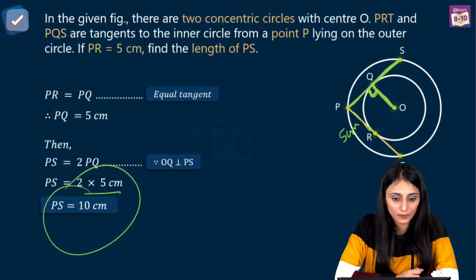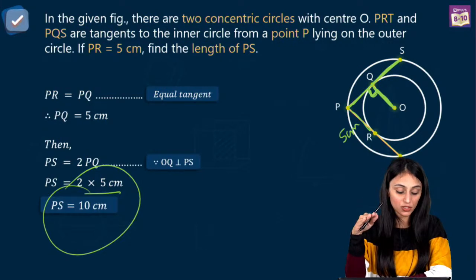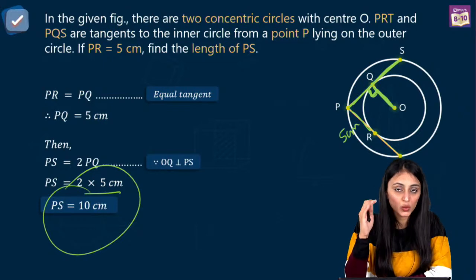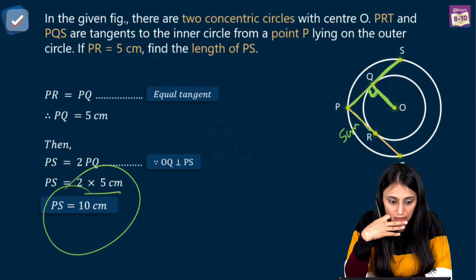Yes? All right. OQ bisector of PS? Yes. And the reason is perpendicular drawn from the center of a circle to the chord bisects the chord. Since it's a subjective paper, you will have to mention the reason in the bracket for that. Correct, Disha? Yes. I've answered your question.